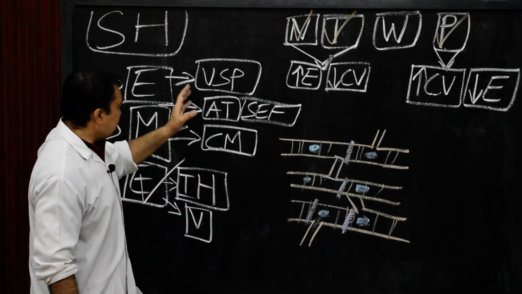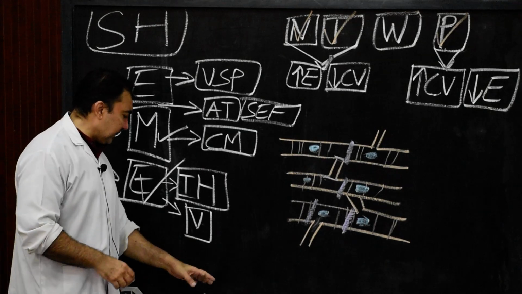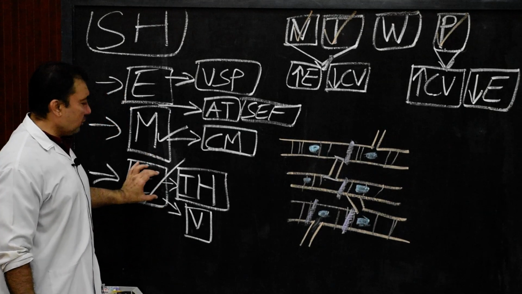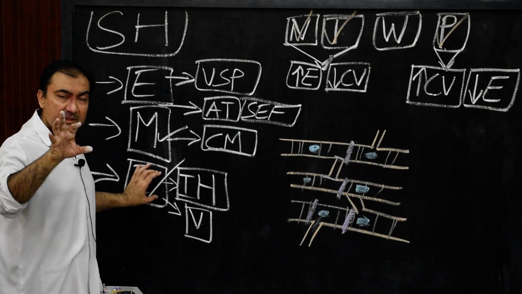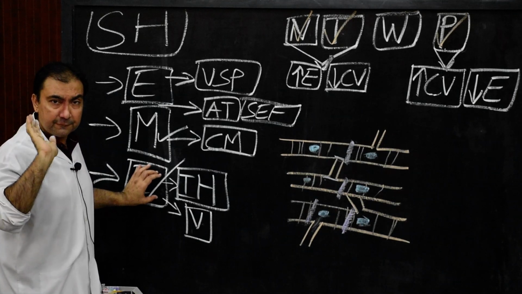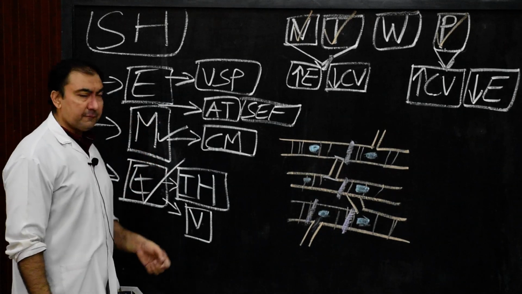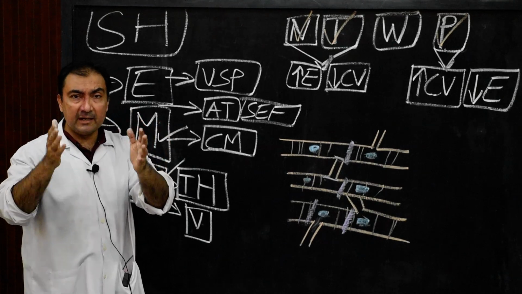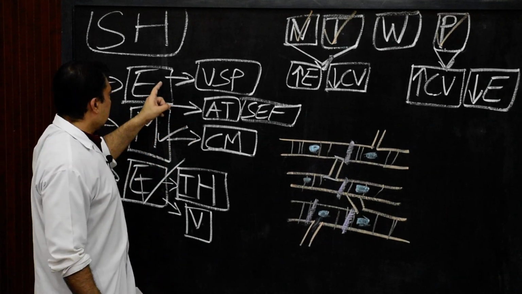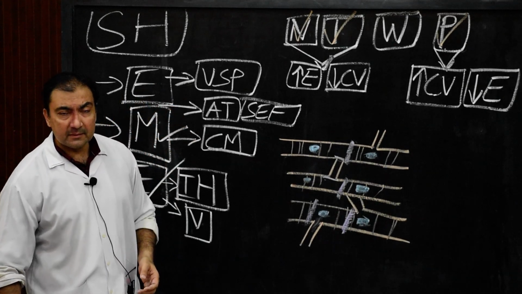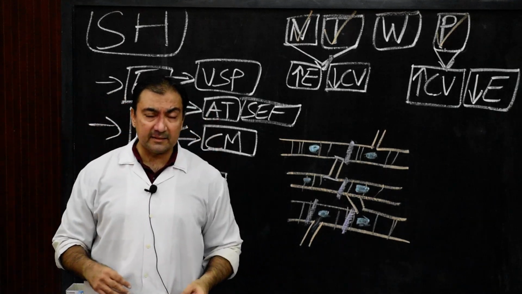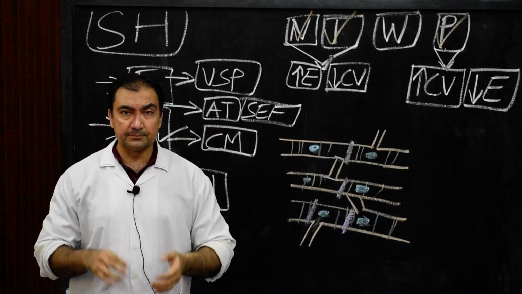And blood supply of all the 3 layers, remember it: endocardium will be supplied by the blood which is present within the heart itself. Myocardium will be supplied by right and left coronary arteries. Epicardium will be supplied by arteries other than coronary arteries, that is extra coronary arteries.